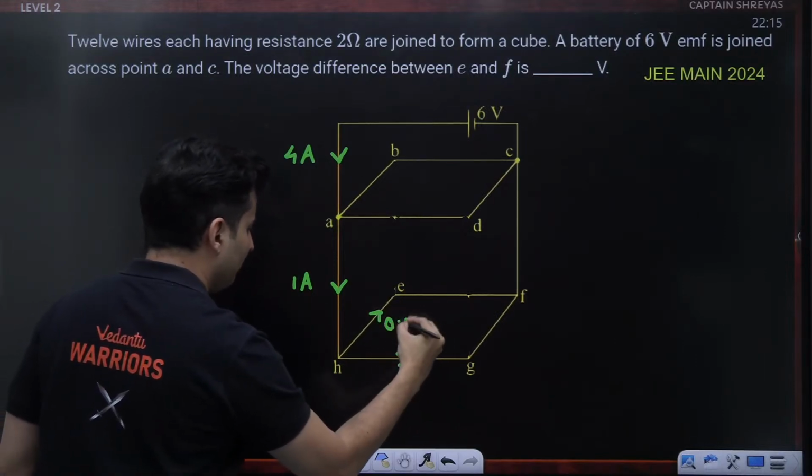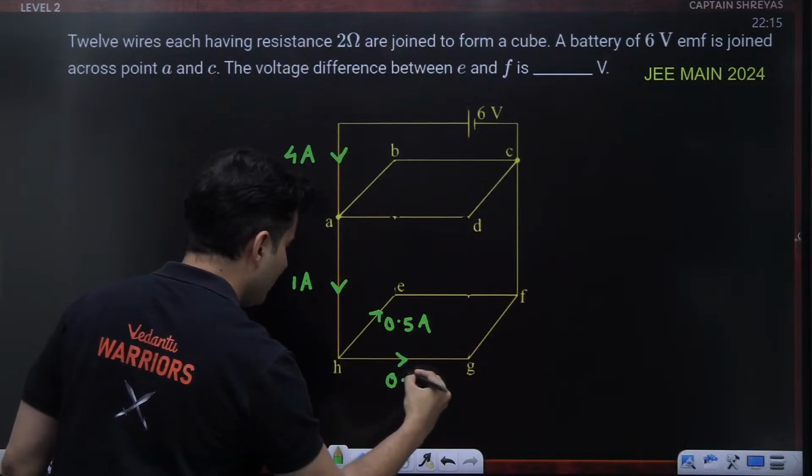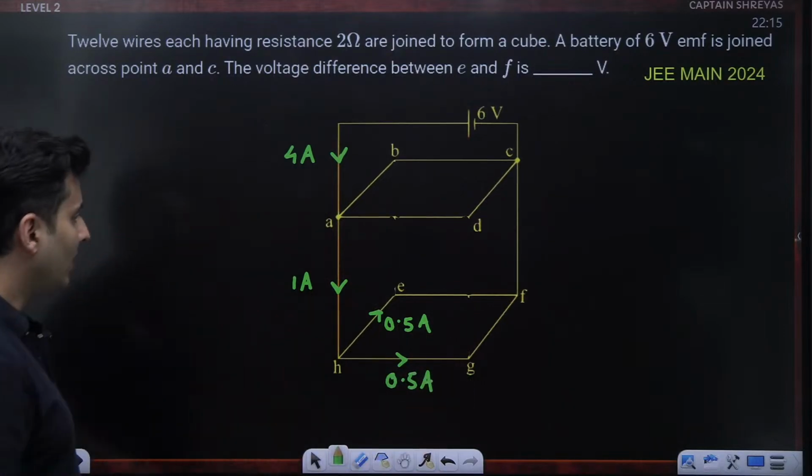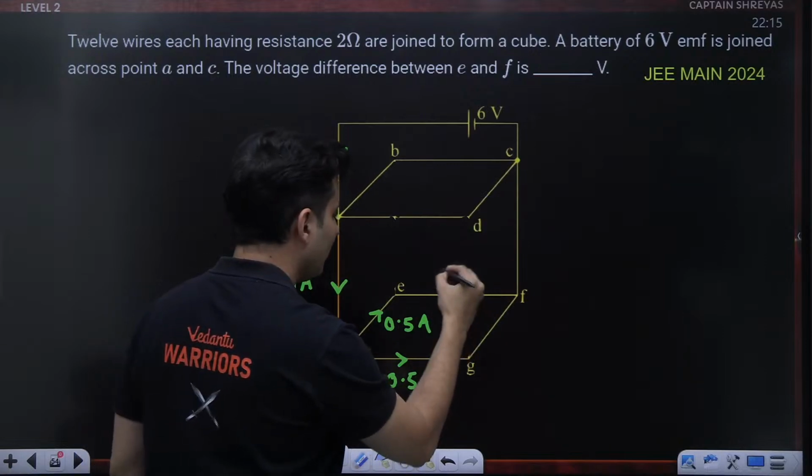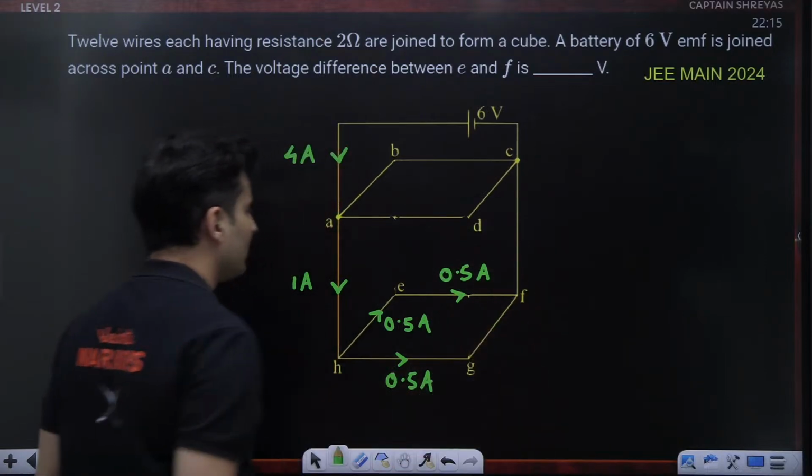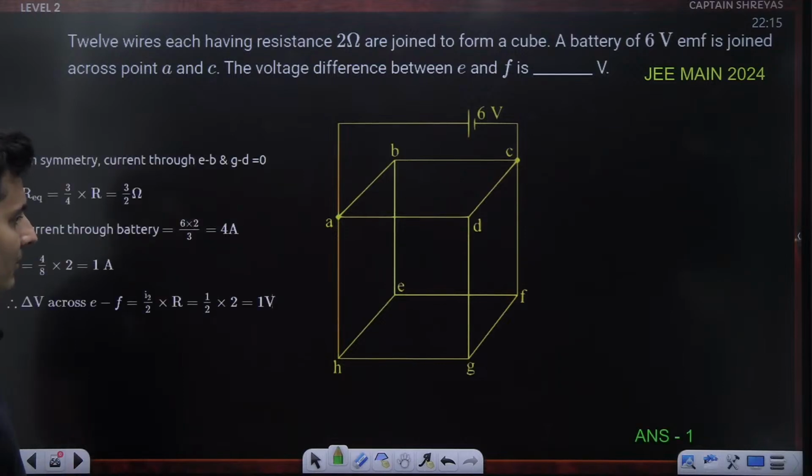So this will be 0.5 and this will be 0.5 amperes. I think the same current will also go over here, so this will also be 0.5 amperes. So the answer should be 0.5, I believe.